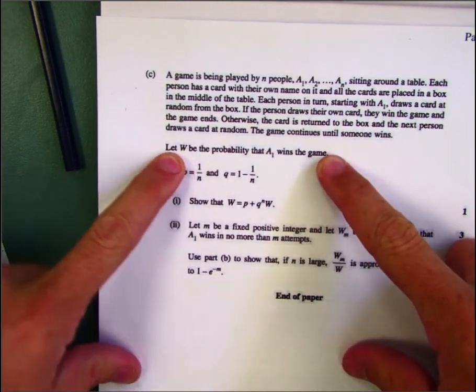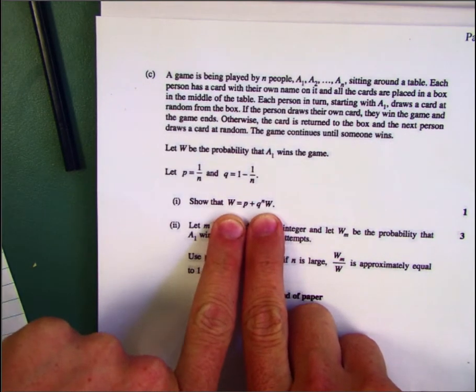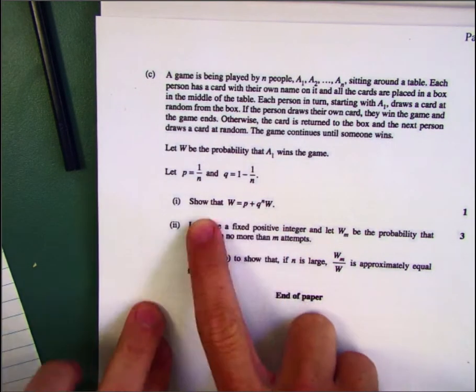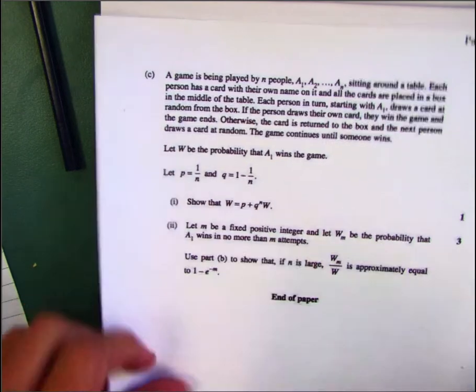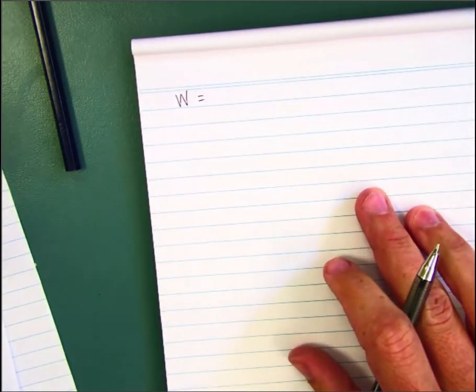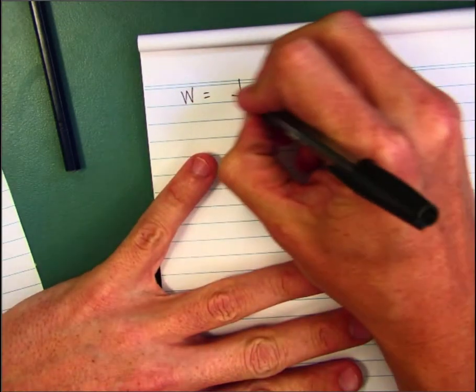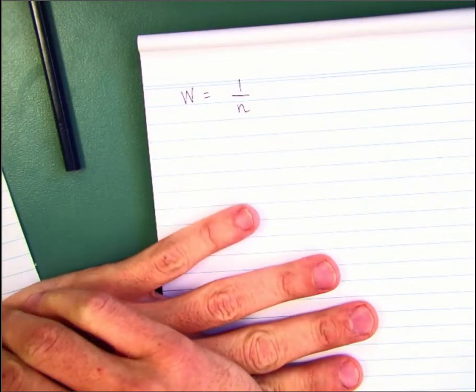Now, the problem that I had with that straight away was that W appeared in 2 places. That's worrying. Normally, we just get an expression for W, but here we don't have one of those. So let's talk about what W actually means. W is the probability that the first person wins this particular game. Well, I'm the first person. There's N cards. One of them has my name on it. The probability of me winning on my first turn is simply 1 on N.